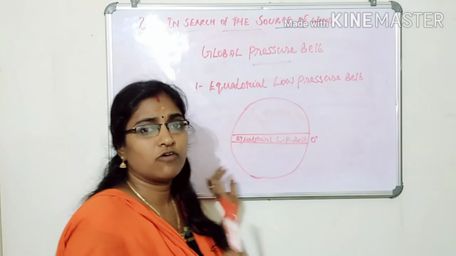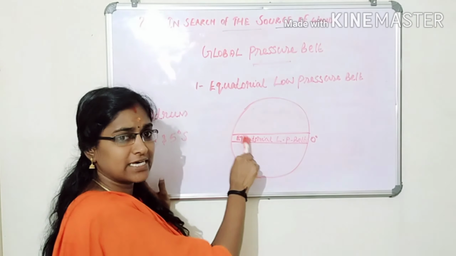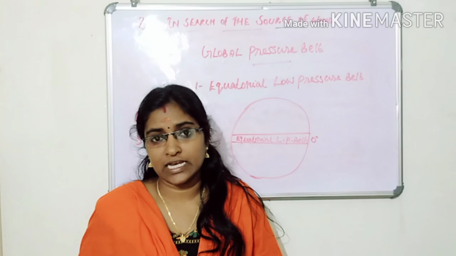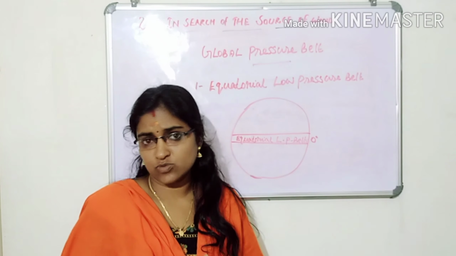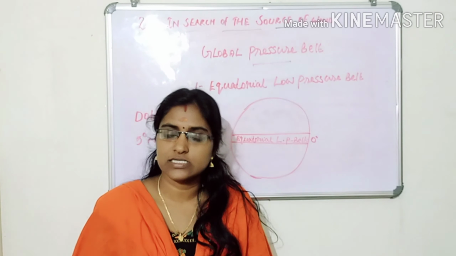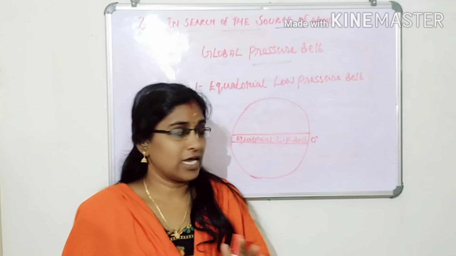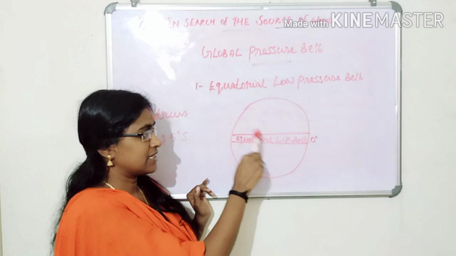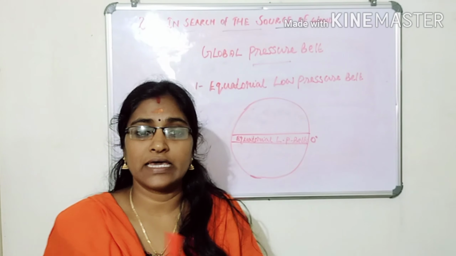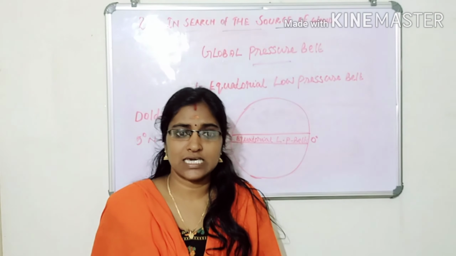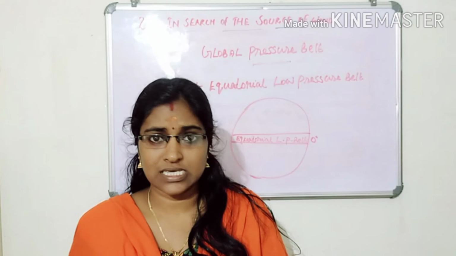This is the zone where the sun's rays fall vertically throughout the year. That's why the temperature will be high in this zone. The air expands due to the sun's heat and rises on a massive scale.